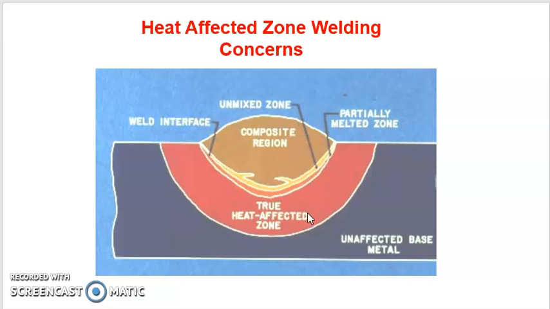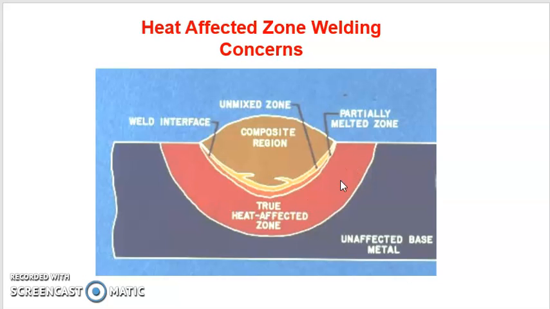Nearby this region is the region which is affected by the heat of the melt zone. The melt zone is liquid, but due to its heat, this region, called the heat affected zone, is affected.